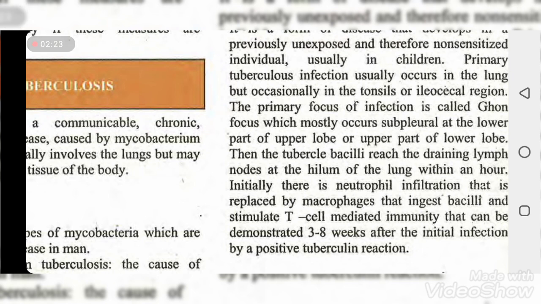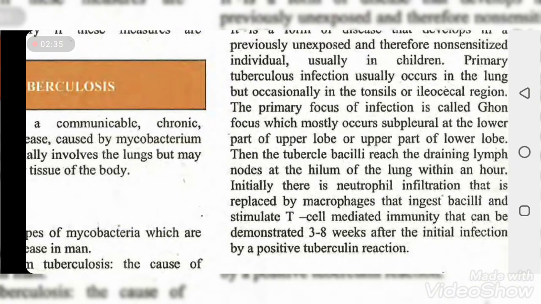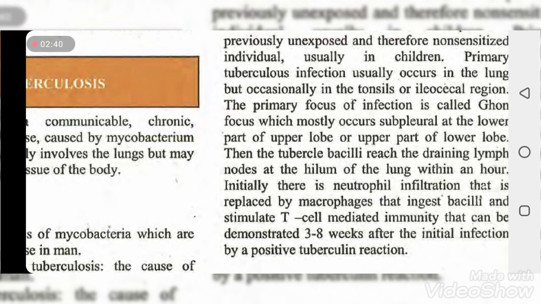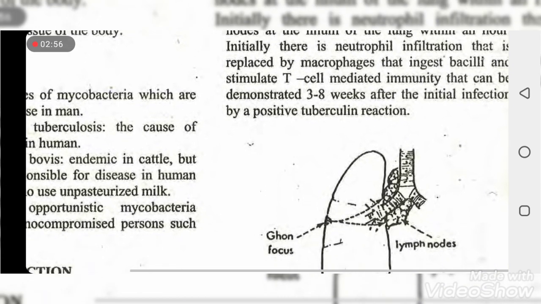So that's the exact mechanism: the tubercle bacilli reach and drain to the lymph node, the hilum of the lungs, within hours. Initially there is neutrophil infiltration that is replaced by macrophages that ingest bacilli and stimulate T-cell mediated immunity, which can be demonstrated 3 to 8 weeks after the initial infection by a positive tuberculin reaction.